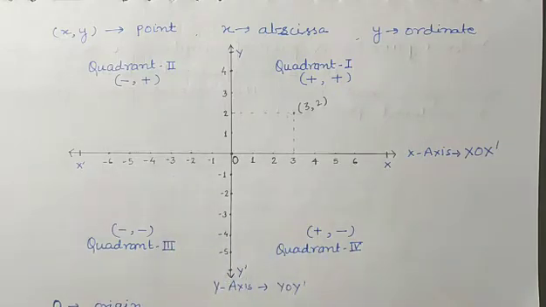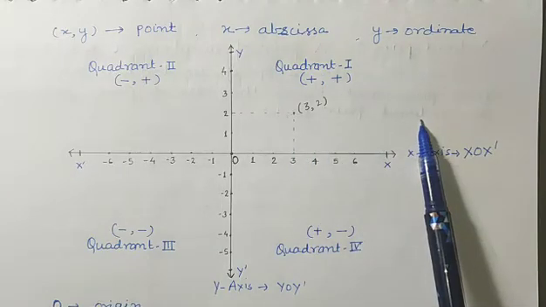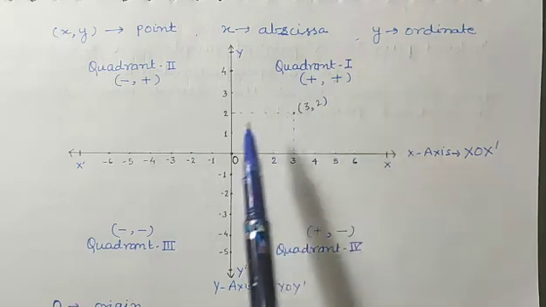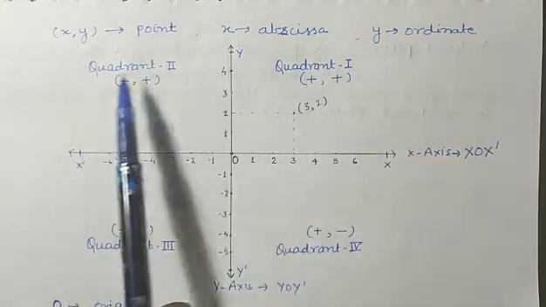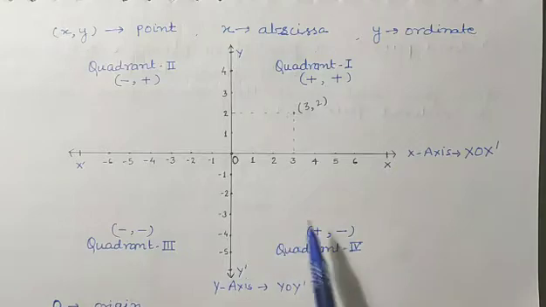Okay, like this section will be known as quadrant first, this section will be known as quadrant second, this section will be known as quadrant third, and this section will be known as quadrant 4.